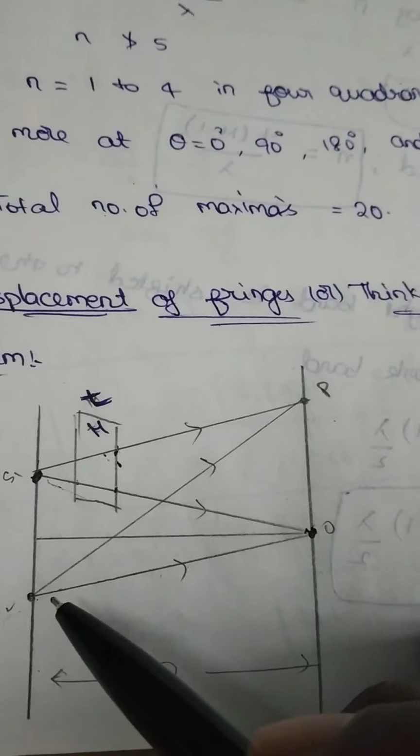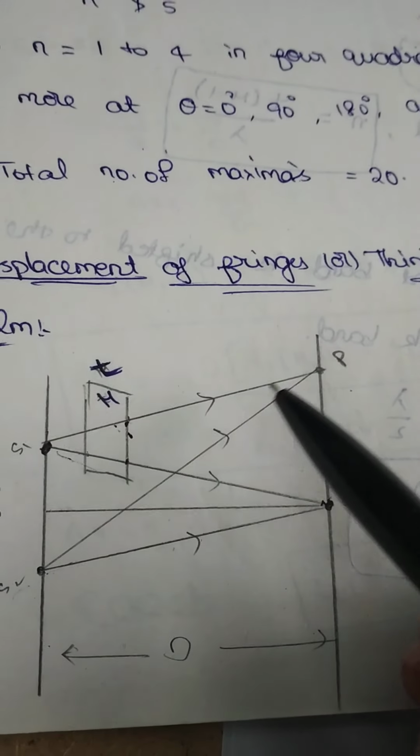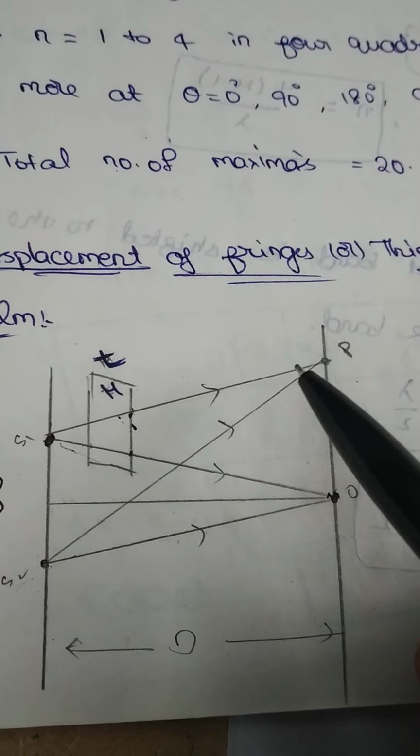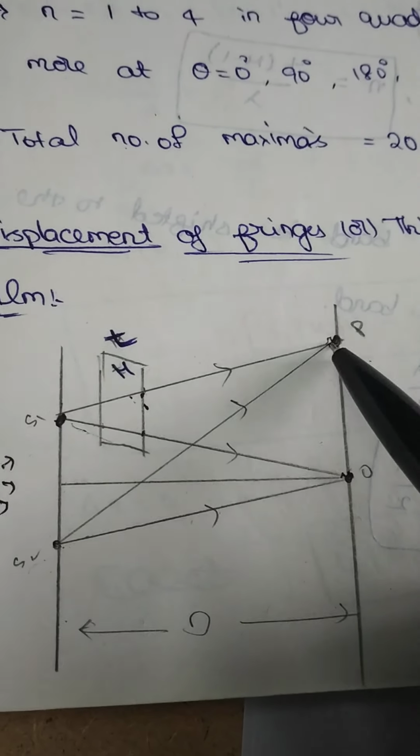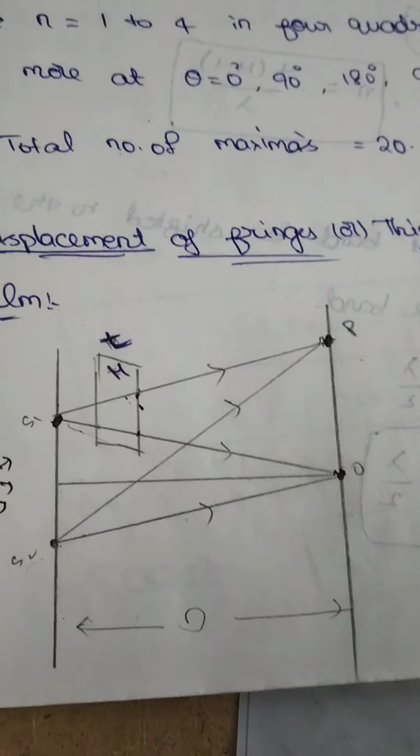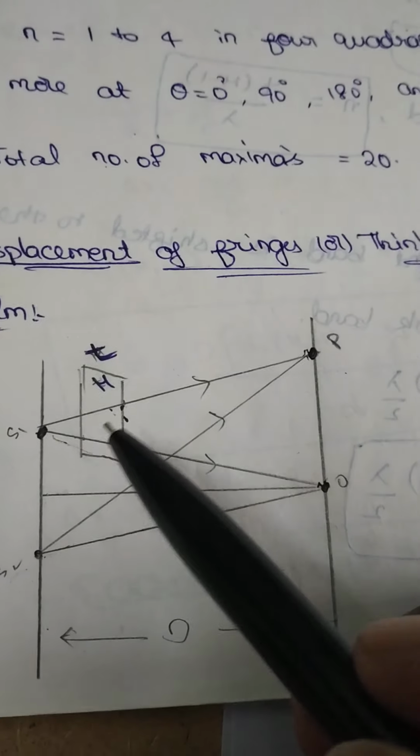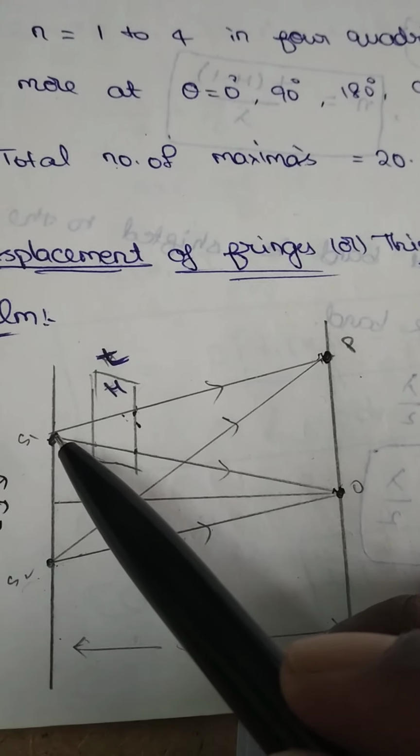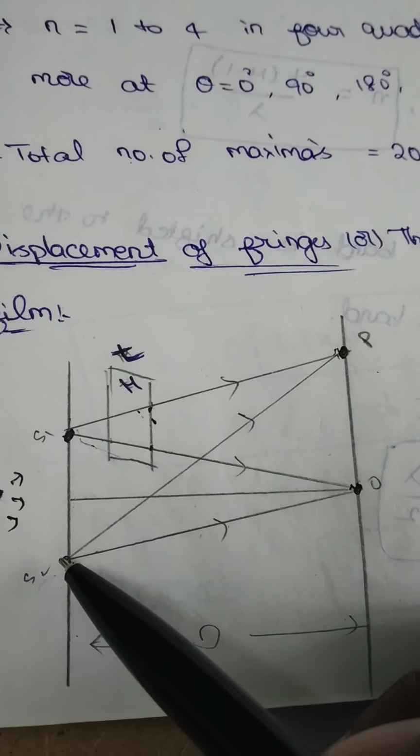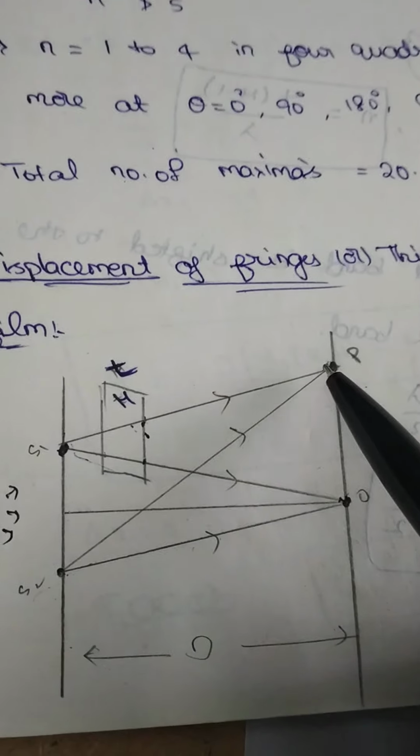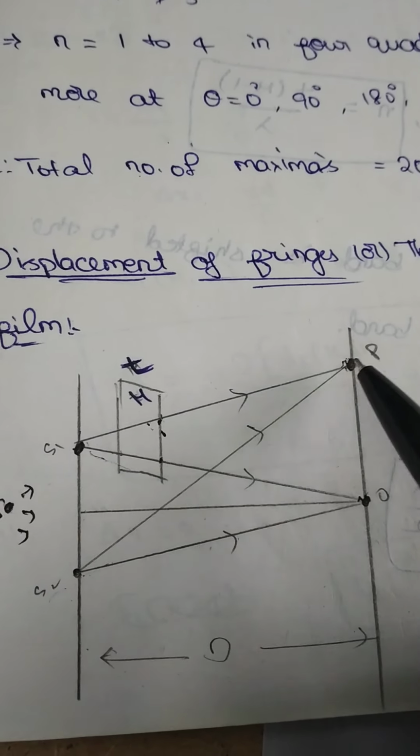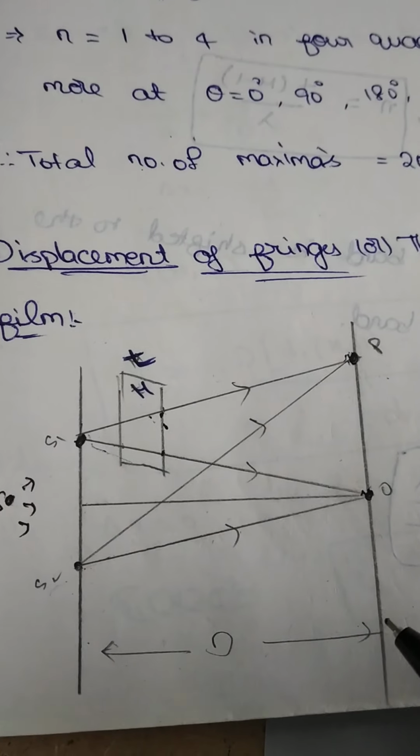Maybe the light rays coming from S2 and from S1 are superimposed to form the central bright band at the point P instead of O. That means the time taken by the light to travel from S1 to P should be equal to the time taken to travel from S2 to P. At that moment, the two waves are superimposed together to form the central bright band.